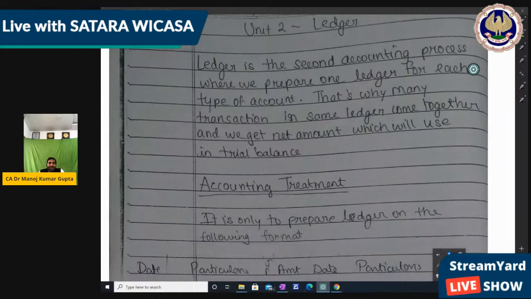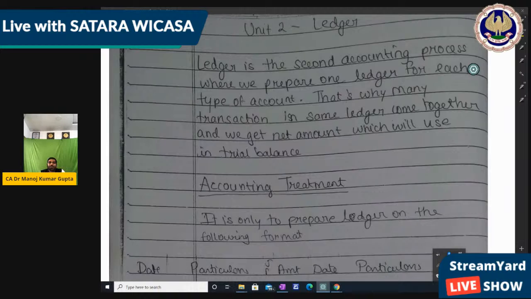That's why many transactions in some ledger come together, and we get the net amount which we will use in the trial balance. So in each ledger we get the sum, the net amount. Okay, so each account should have one single ledger.